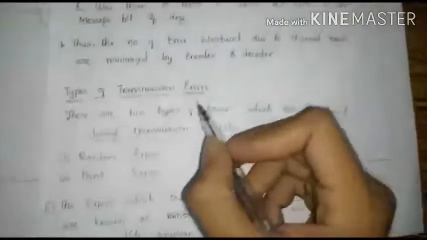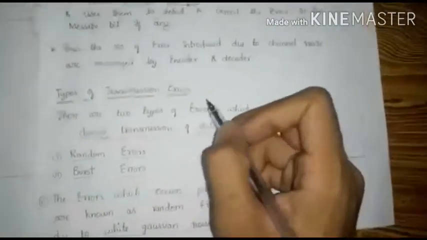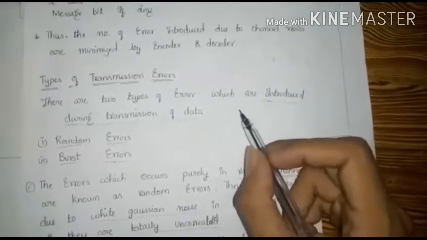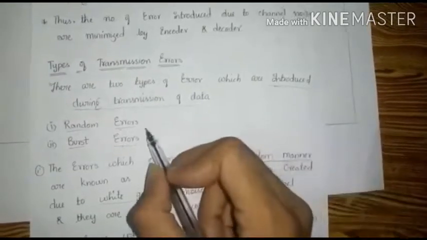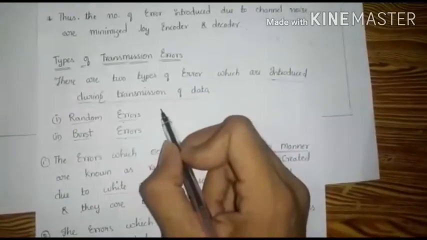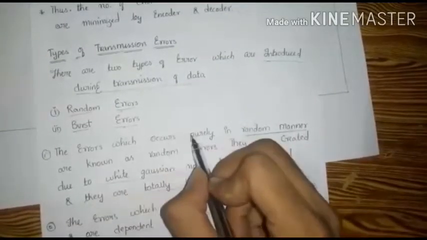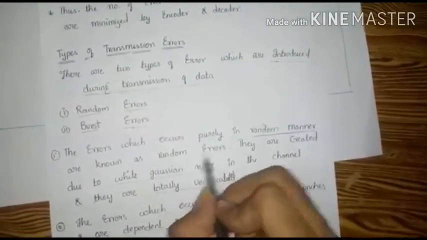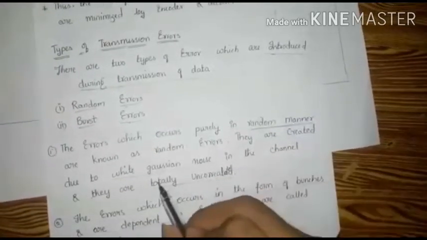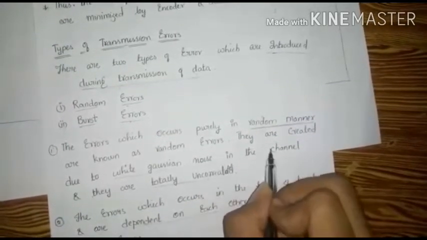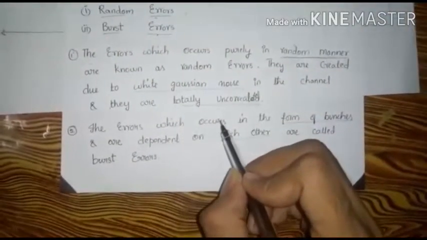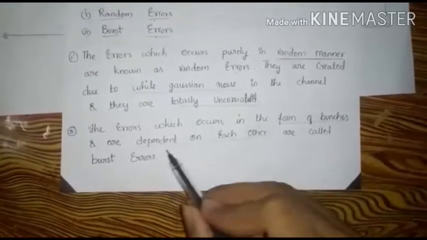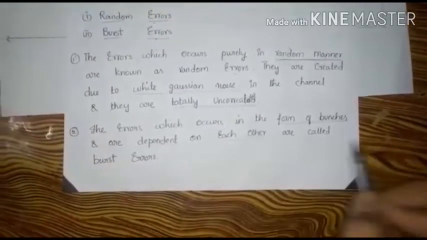Next we will understand types of transmission errors. Basically there are two types of transmission errors which are introduced during the transmission of data. They are random errors and burst errors. Errors which occur purely in a random manner are known as random errors. They are created due to white Gaussian noise in the channel and they are totally uncorrelated. Next, burst errors. The errors which occur in the form of bunches and are dependent on each other are called burst errors.